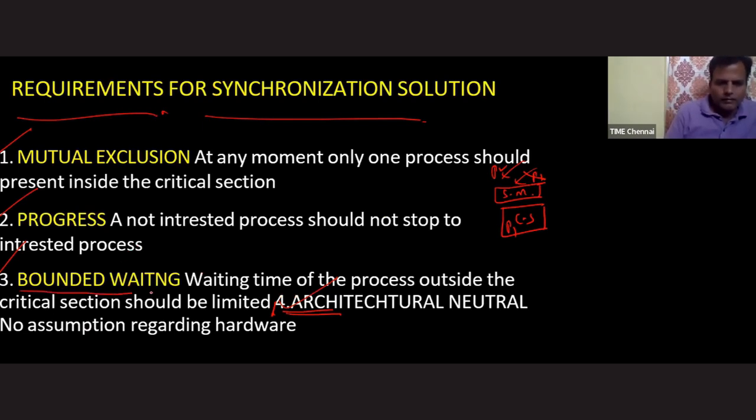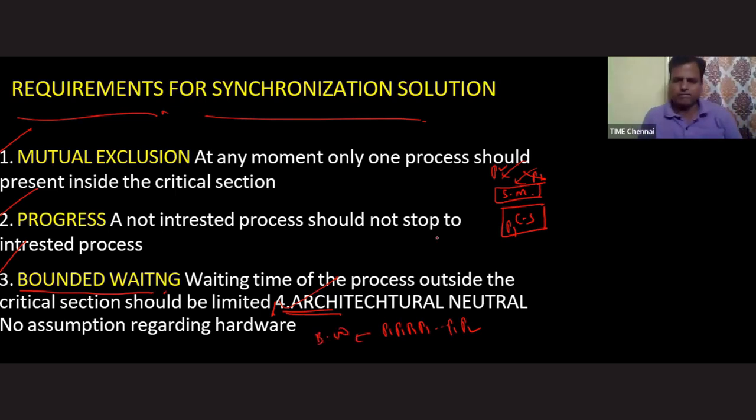Bounded waiting. Waiting time of the process outside the critical section should be limited. See here. Process P1 is entering inside the critical section and process P2 is waiting outside the critical section. Okay, fine. So how will you check the bounded waiting, sir? You try this pattern. P1, P1, P1, P1, P1, and then P2. If you are getting this pattern, then I will say, sir, bounded waiting is not guaranteed because P2 doesn't know when it will get a chance to enter inside the critical section.